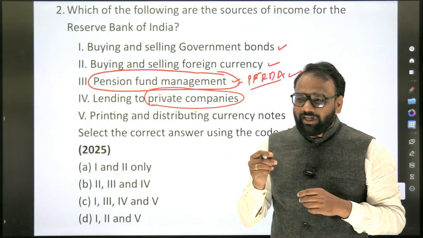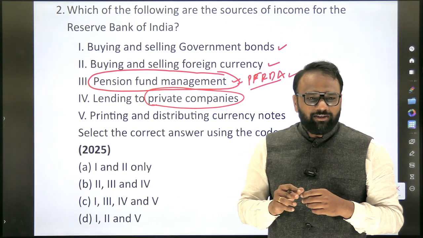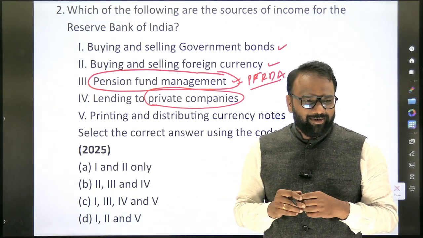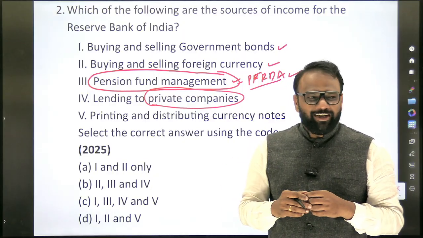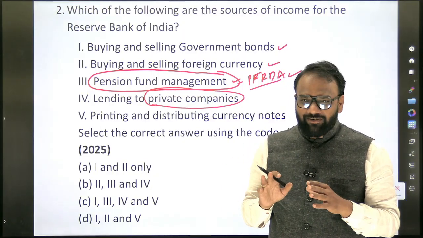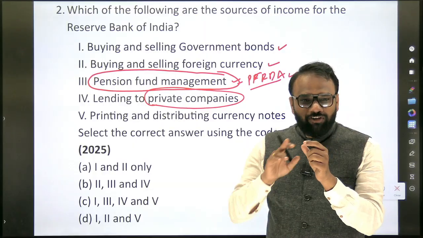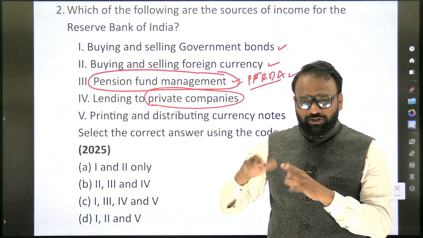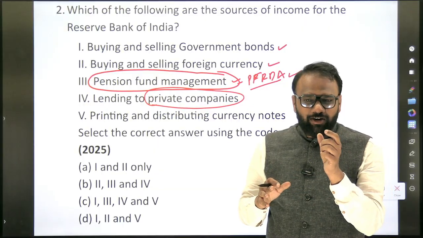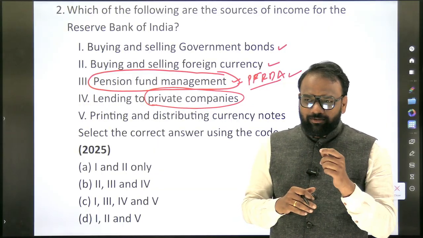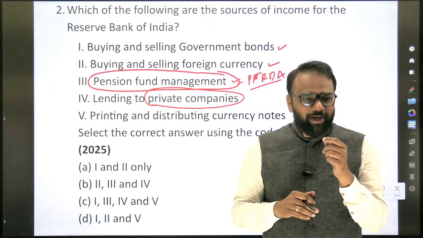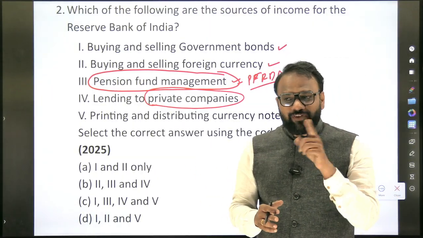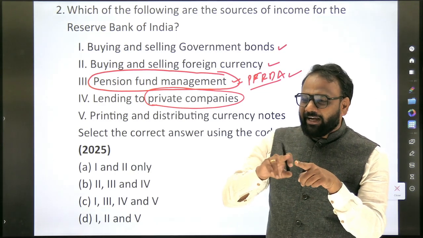Now that thought process has to be triggered. Whether RBI is involved in the lending process or not? Yes. To whom will it lend? To banks. And the feature of lending to banks, through repo and all, is what we call the lender of last resort. If you refer to the previous year question papers, the term lender of last resort has appeared somewhere. From this we understand that RBI can lend to banks.